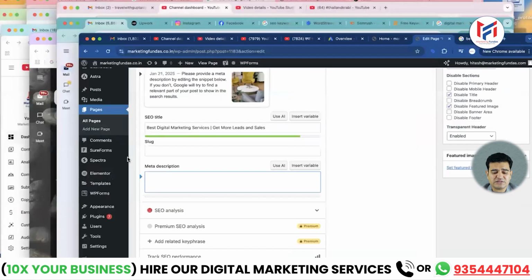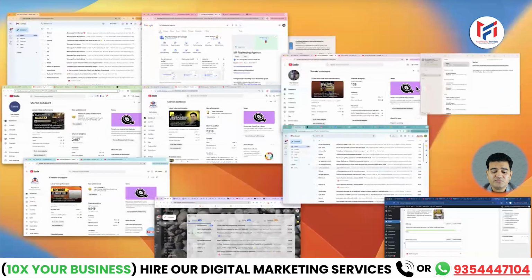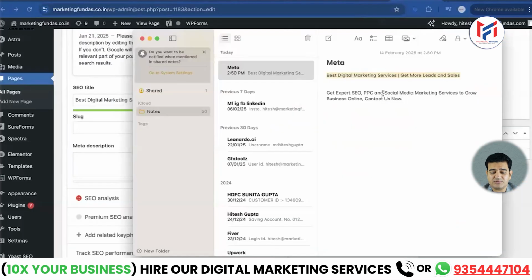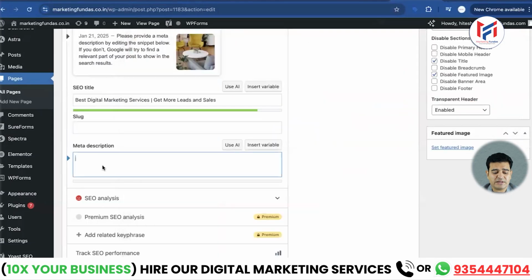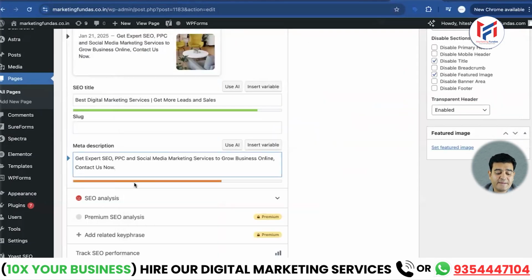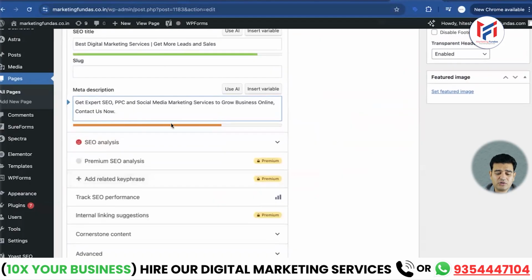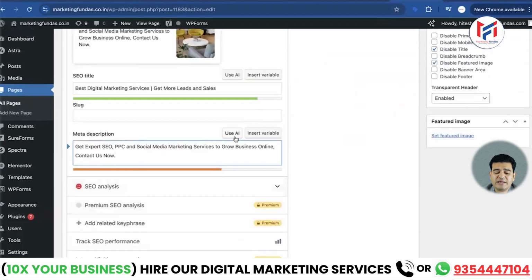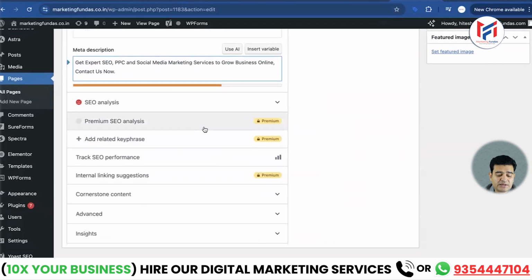Now I will go down to the meta tag description field. And here, let's quickly copy the meta tag description once. So I have copied this as well, and we will now paste this text we have just copied in the meta tag description field. When we put it here, it will turn green. I haven't finished it yet. You should make it bigger and add nice unique things. Here mine is temporary. Add description. It has also started using AI here, so if you want to use AI, it will also generate some content for you. Okay, this step is complete.